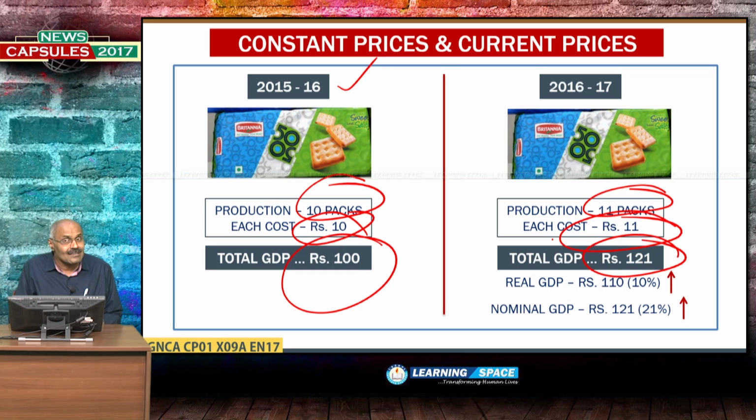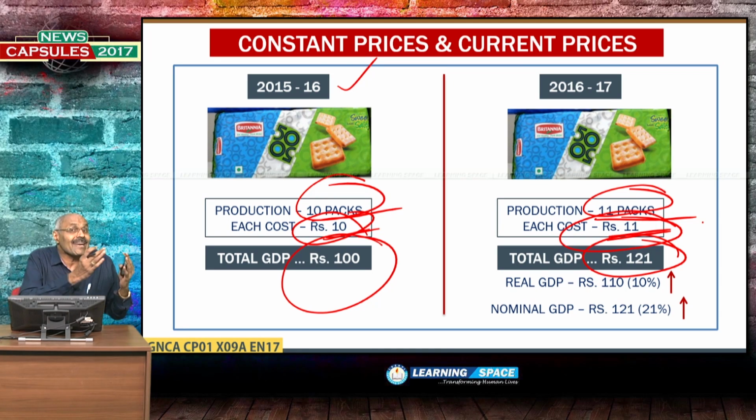Is it real? No, it is not real. It is only because of inflation. You see, what is the real GDP? Last year 10 packs. This year 11 packs. So, the real GDP growth is just 10%. Then, what is nominal GDP? Nominal GDP is when you consider inflation also into account. There is inflation of 10%, you see, 10 became rupees 11.